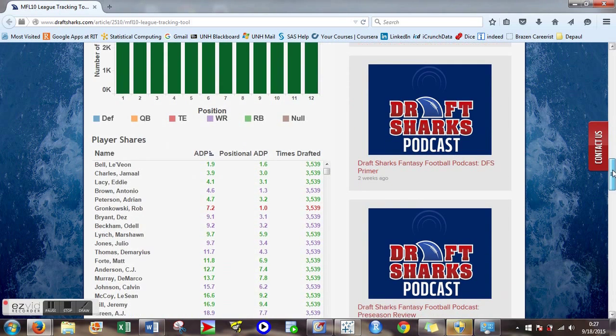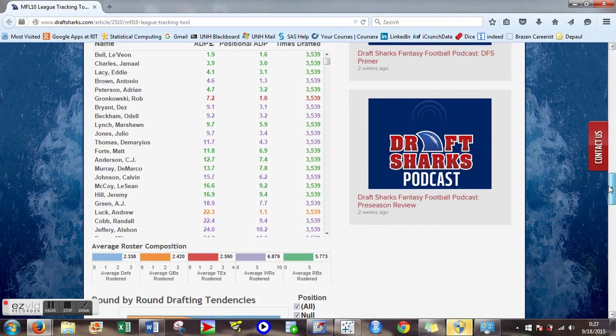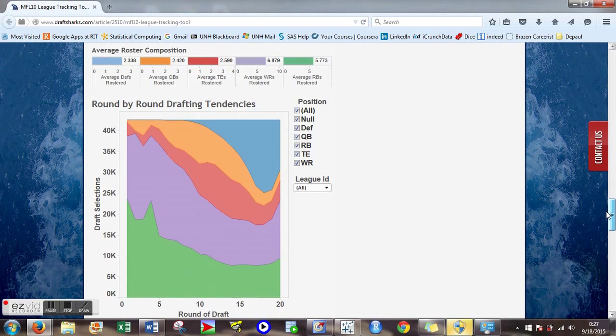At this stage, the player shares table is simply an ADP report for the entire drafting season. The average roster composition of all teams is shown, as is the drafting tendencies of all those teams. Now let's do some digging.